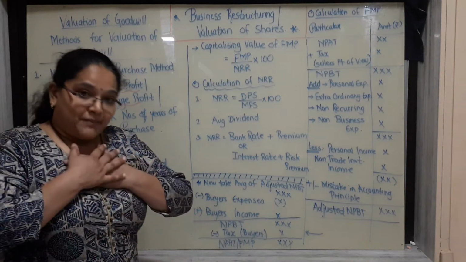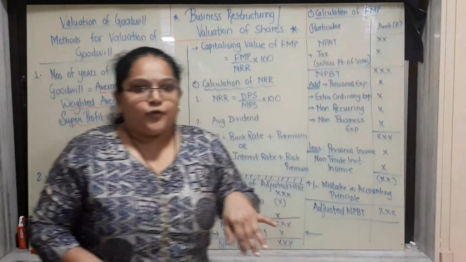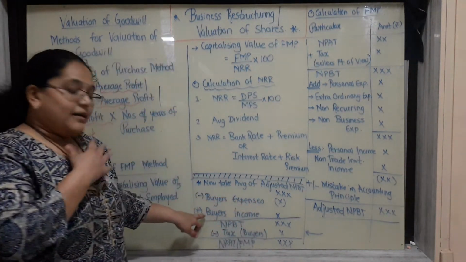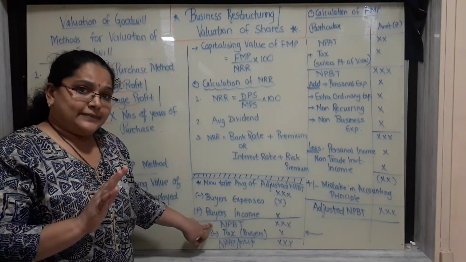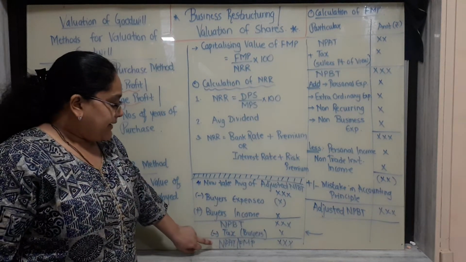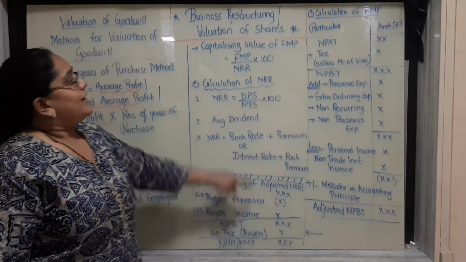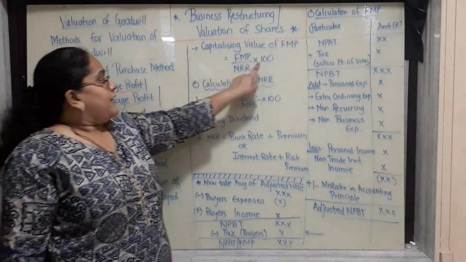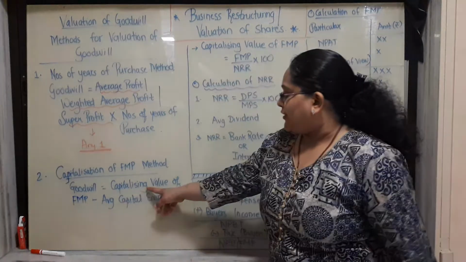Now, as per me, some expenses that he might not have incurred, I have to incur. So I will deduct the buyer's expenses from my point of view and add my income. I will get net profit before tax. Less tax at my slab rate, I will get net profit after tax, or I can say future maintainable profit. That I have to substitute over here. Divide by NRR into 100, and I will get the capitalized value of FMP. That I will substitute here.